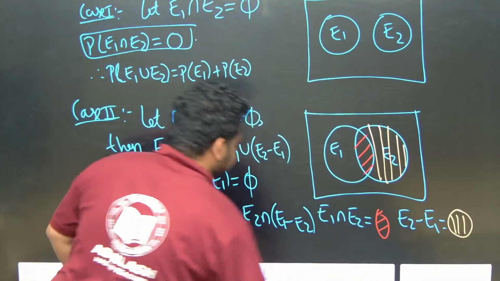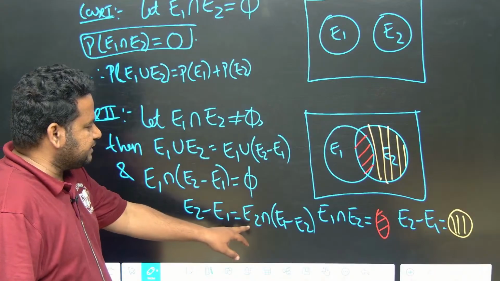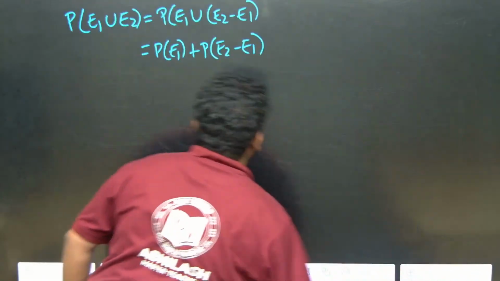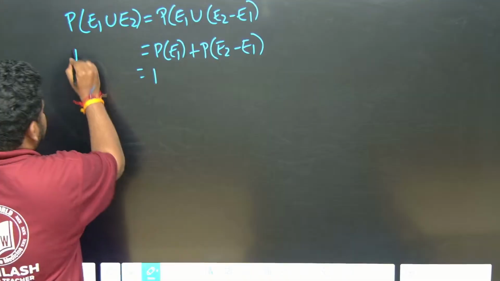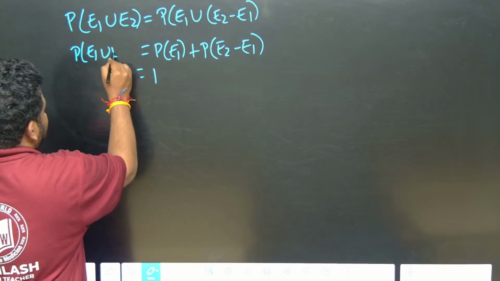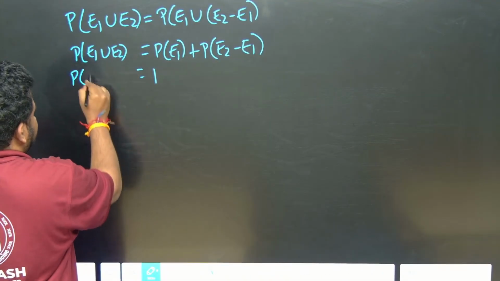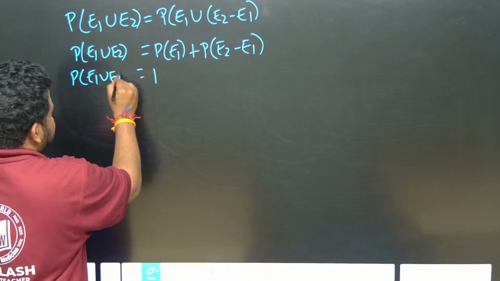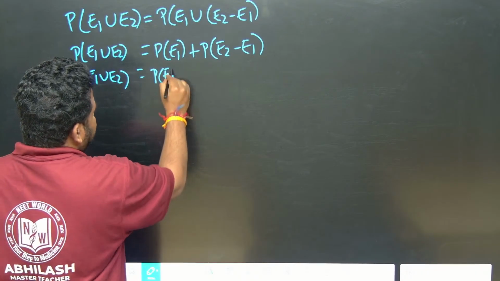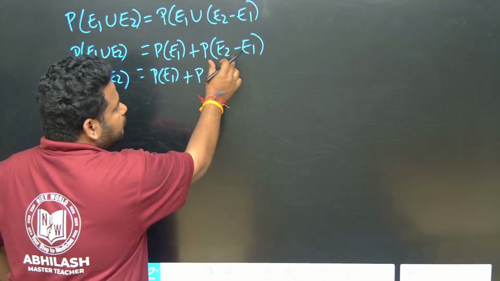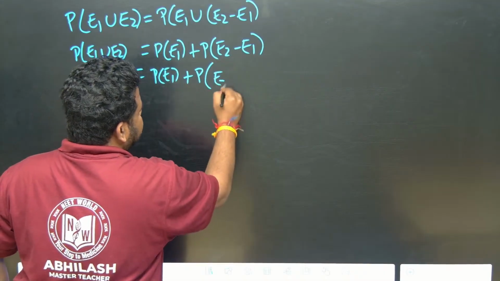E2 minus E1 is E2 intersection E1 minus E2. So let me write it here. So this will become what, friends? Probability of E1 union E2. Probability of E1 union E2 will become equal to probability of E1 plus probability of E2 minus E1.